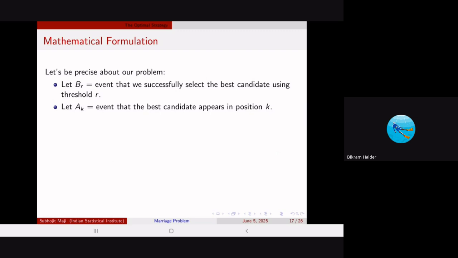So observe that the probability of BR and AK depends on each other. You successfully select the best candidate using the threshold R, and the position of the best candidate is K. So if R is less than K, then you have a probability of choosing the best candidate. But if R is greater than K, then you have rejected the best candidate, so you don't have that probability. That is zero. Now, since all orderings are equally likely, the probability that the best candidate appears in position K, the probability of AK, is equal to 1 by n for all K, right?